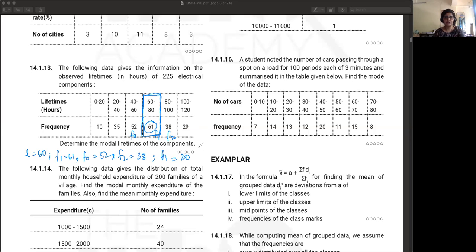So plug in all the values. You should get mode is equal to 60 plus (F1 61 minus 52) upon (2 into 61, which is 122, minus 52 minus 38) into H, which is 20. So calculate that, and you need to get the final answer as 65.625. That is what people are getting.